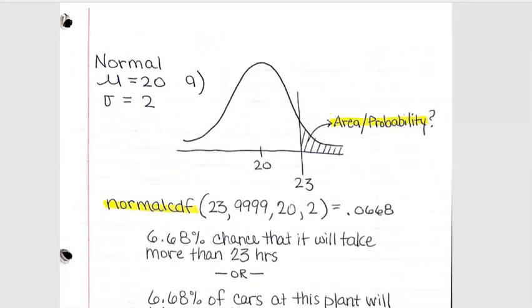It doesn't really matter which one I'm talking about here, but this was one where we had a normal distribution. The mean was 20, the standard deviation was 2, and we wanted to know the probability of getting greater than 23.